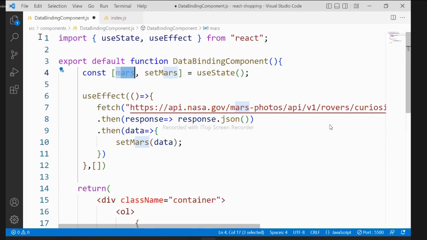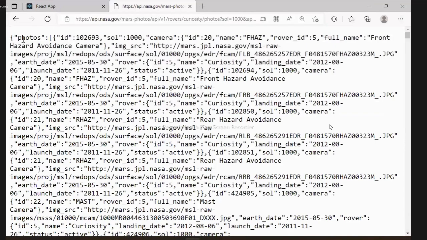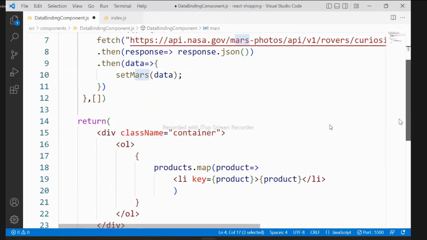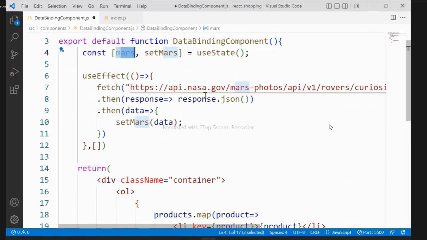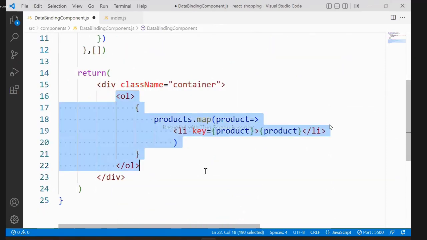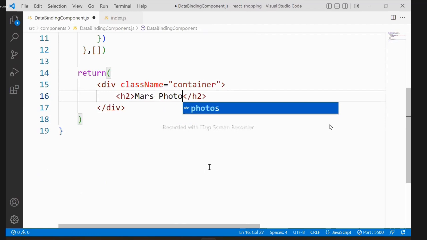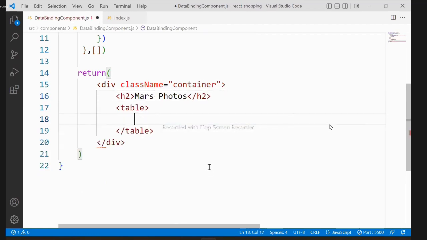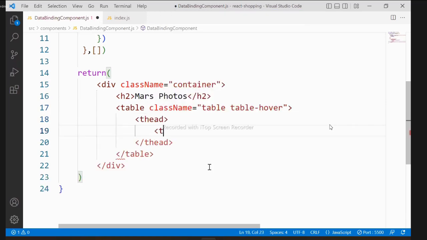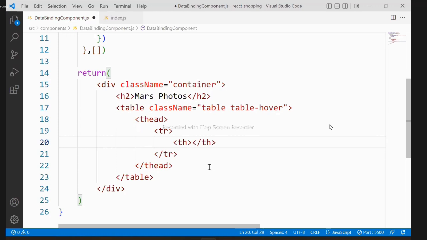Now what does Mars contain? As per the API, it contains an object. In that object, what is the collection name? The collection name is photos. So at the time of initialization, data is ready, and I want to present this here. Now I will create a heading and say Mars photos. And here I am creating a table, and in that we will put className table and table-hover. These are actually Bootstrap classes. And in that we have thead, in that tr, in that th, we will first display photo ID.